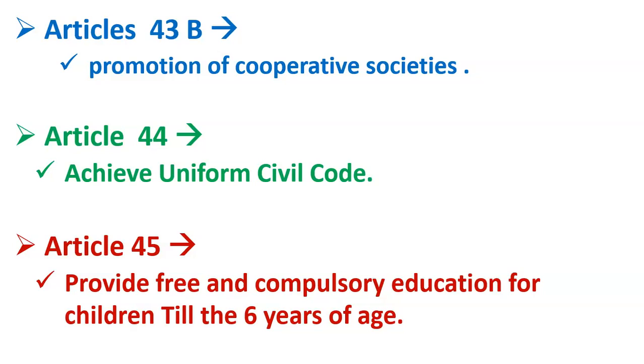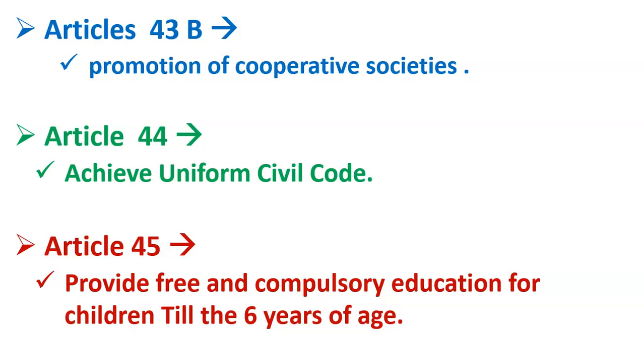So it means the very purpose of establishing a cooperative society is service, meaning mutual help and welfare of the poorer section of society. If the cooperative society earns any profit, then that profit will be distributed equally among its members. So its main motive is service. Then its next feature is state control. These cooperative societies are controlled by the government, and this is done to ensure the interest of the members.